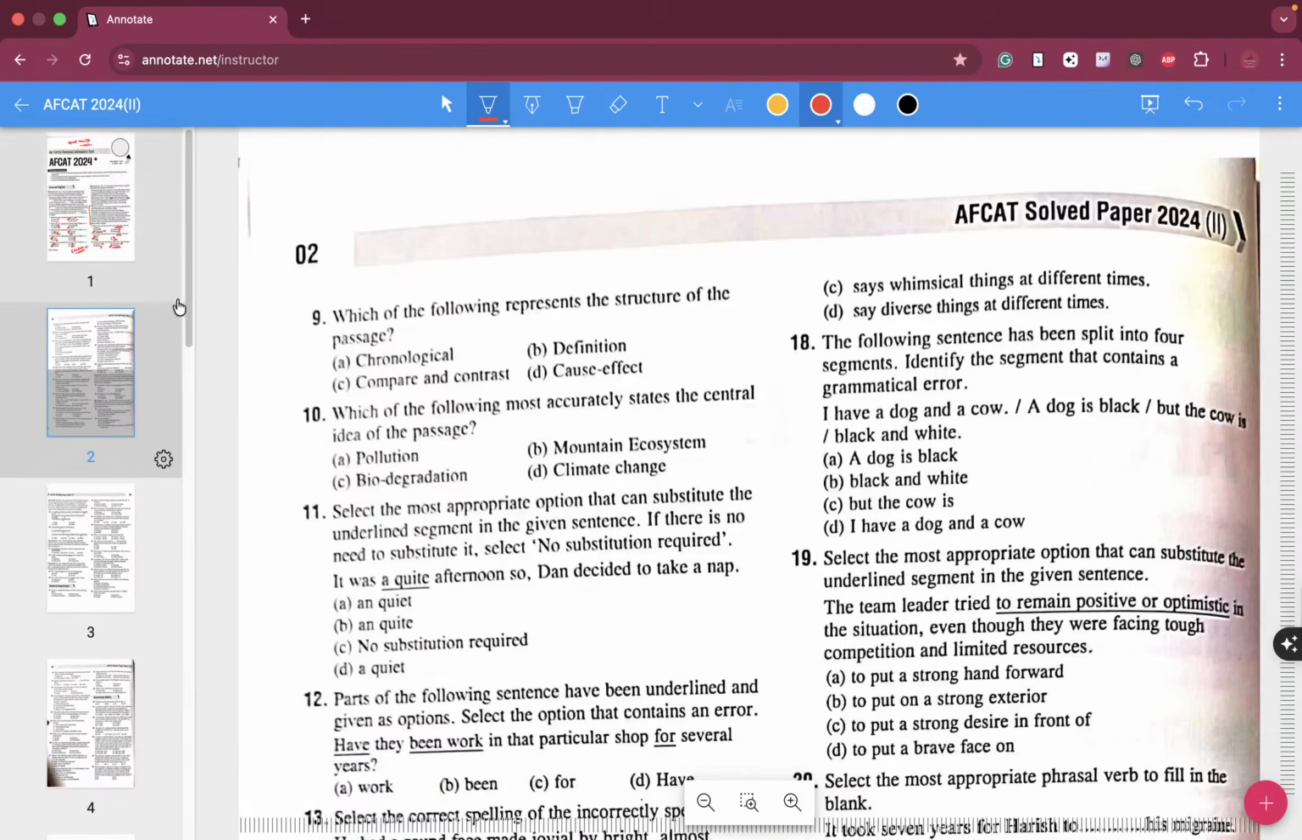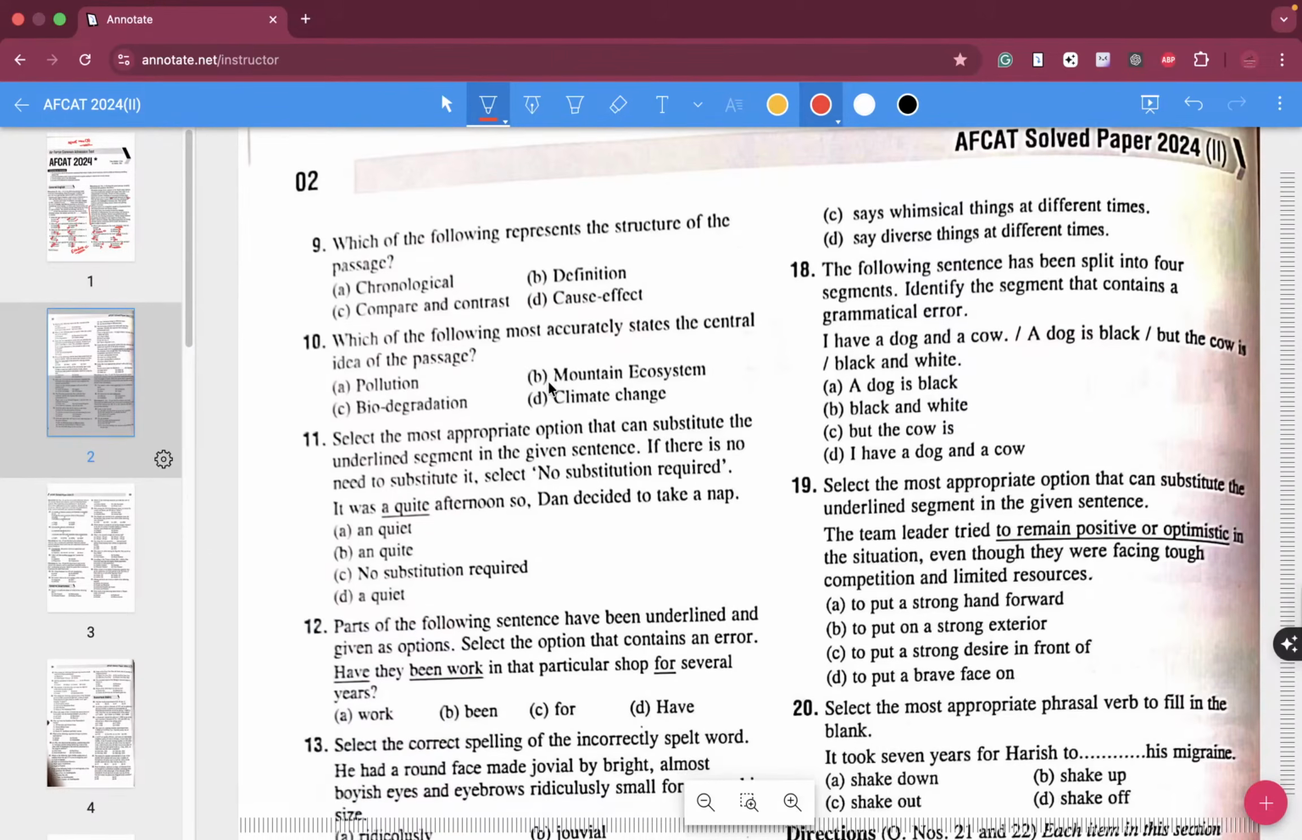Which of the following represents the structure of the passage? Over here it says chronological. Chronological means mentioning things date-wise, right? History is largely chronological. Is it definition based? Absolutely not. Compare and contrast seems to be the right one here, but cause and effect also seems to be the correct one. But what do you guys think for question number 9? Which one should we go ahead with, compare and contrast, or cause and effect?